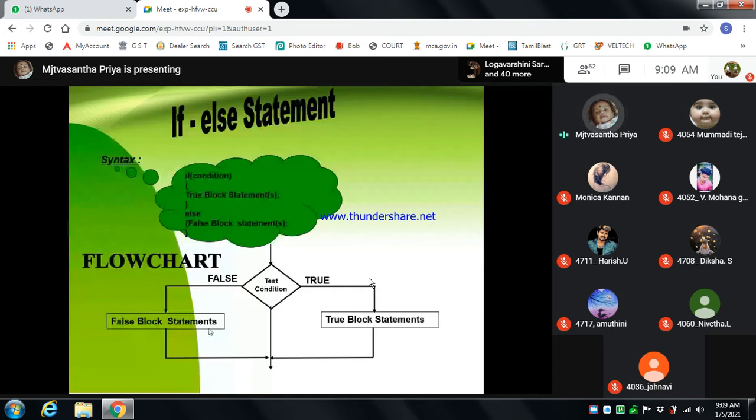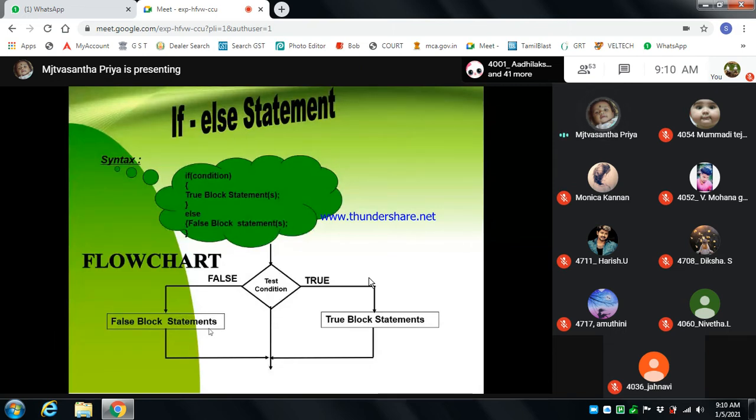It will go to the else statement, the else condition, and execute the else part. If the given condition is false, it goes to the else part and executes that statement. So it is called the if else statement, which is used to carry out one of two possible actions, depending on the outcome of the logical test. Okay, so this is the if else statement.